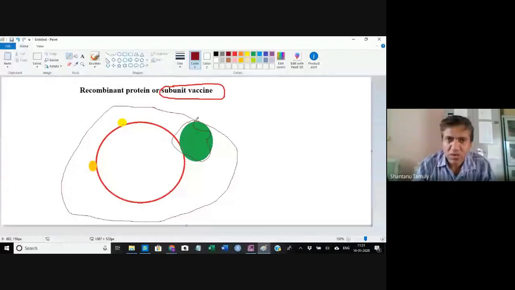So I'm using only this particular epitope as a vaccine. So now this will be called subunit vaccine.